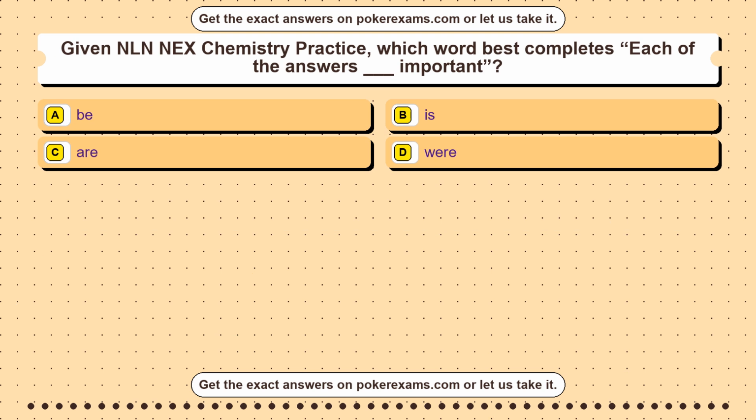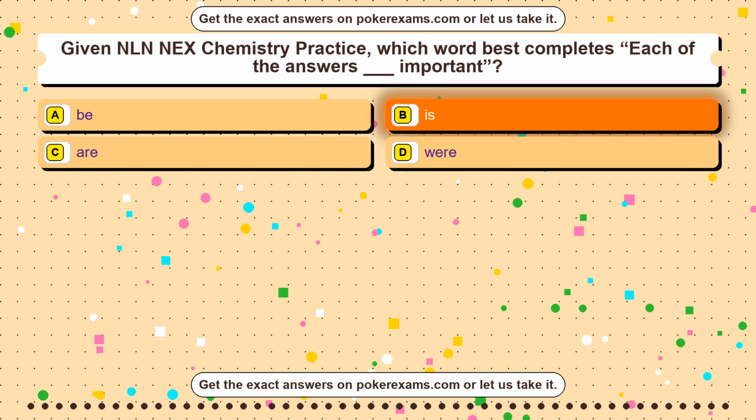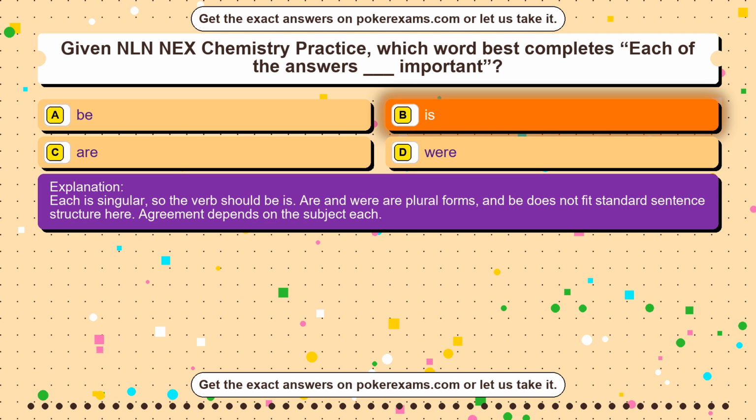Question 28. Given NLN NEX Chemistry Practice, which word best completes the sentence: each of the answers blank important? Option A. B. Option B. Is. Option C. Are. Option D. Were. The correct answer is option B. Is. Each is singular, so the verb should be is. Are and were are plural forms, and B does not fit standard sentence structure here. Agreement depends on the subject each.